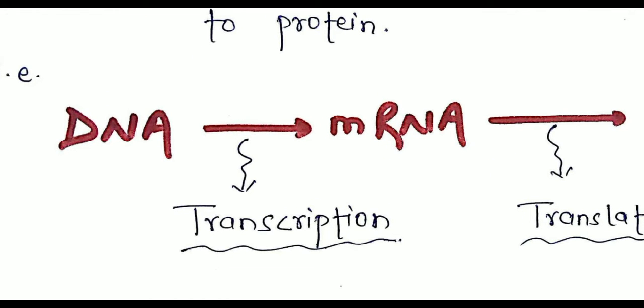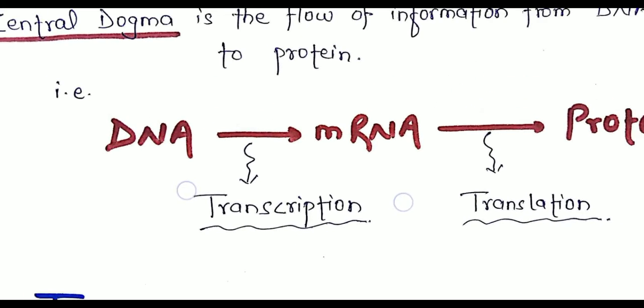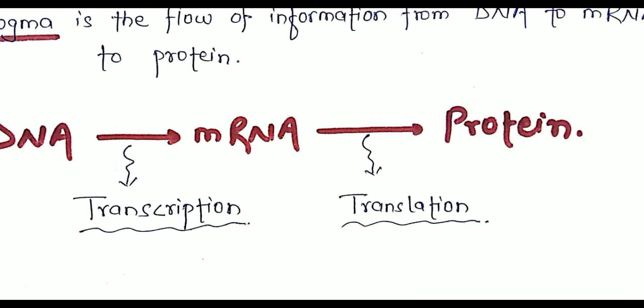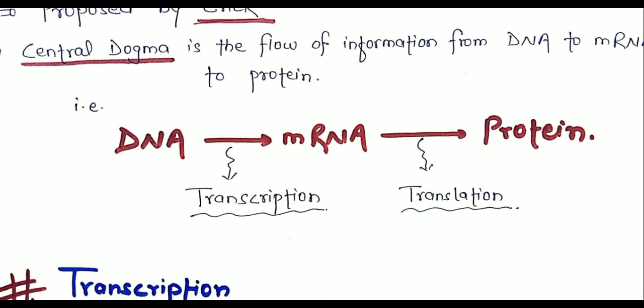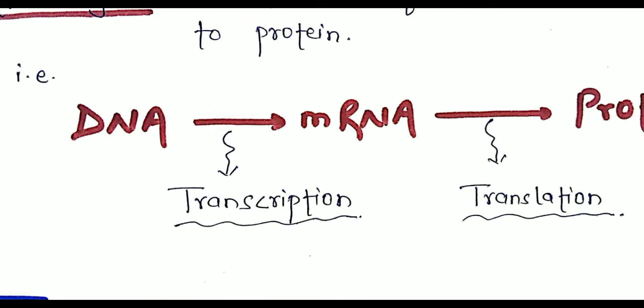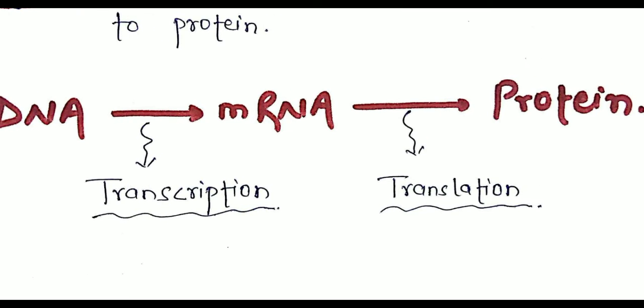The process of formation of mRNA from DNA is called transcription, and the process in which mRNA is being converted into protein is called translation. Here the transcription occurs mainly in the nucleus, and the translation occurs in the cytoplasm.